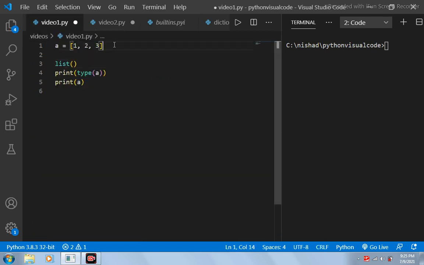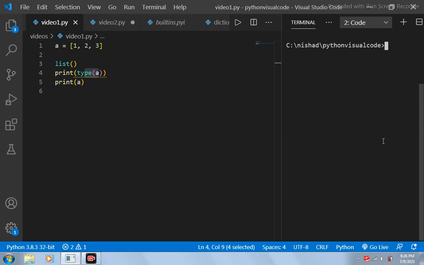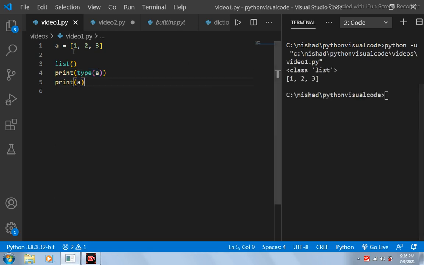Here I have created an object of this list class and stored it in memory, and I have given the name A to that memory. So basically this is a variable A. A variable is nothing but a name given to a memory location. This A is now pointing to a memory location where the object is stored, so you can consider A as an object. If I want to know which class a particular object belongs to, I have to use this type function. If I save, clear my console and run it, you can see that this object A belongs to the list class.